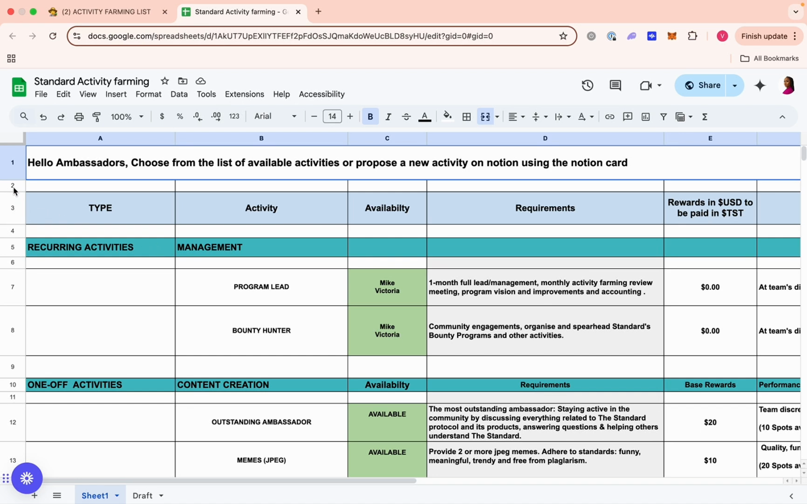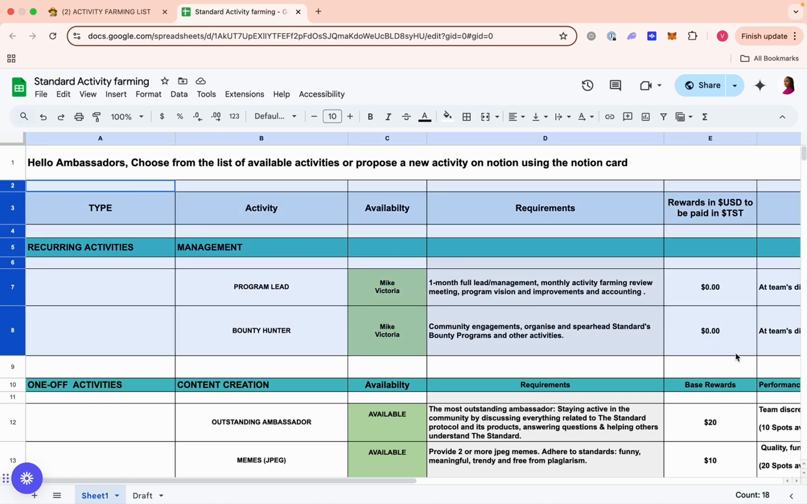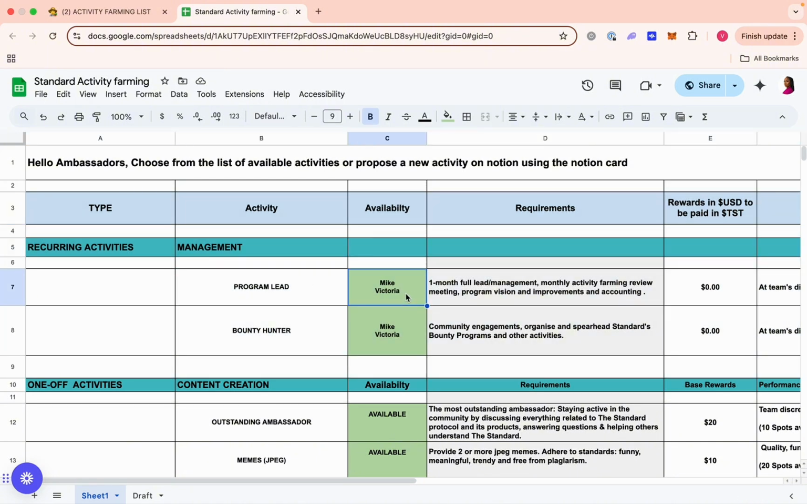This part of the activity farming list is something you should not be worried about or concerned about, because this is the management part. And as you can see, we have the program leads as Mike and Victoria. So Mike and Victoria are your program leads for this Ambassador Program. This means that when you have any issues or you want clarity on something, the first people you should be tagging are Mike and Victoria on Discord. Mike is Mike on Discord, and Victoria is I am Victoria on Discord.